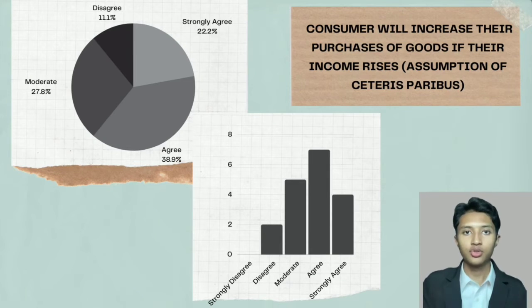Next question is, consumers will increase their purchase of goods if their income rises, assuming ceteris paribus. The majority of respondents strongly agree with this statement. This follows the law of demand, which states that an increase in income will cause demand to rise.